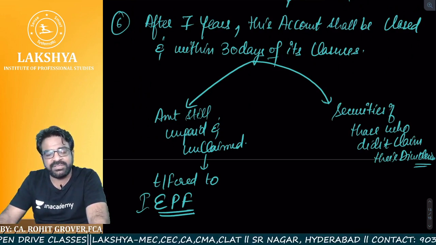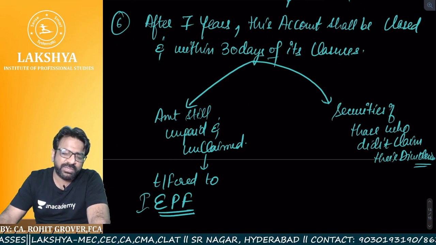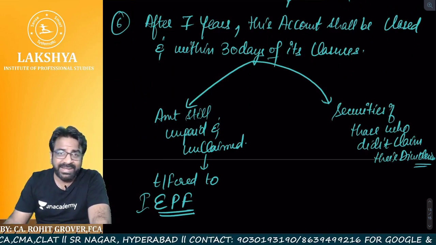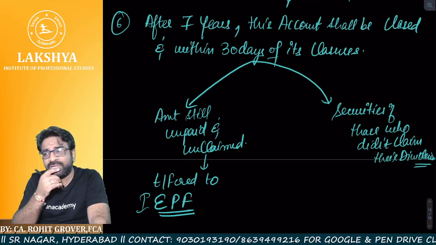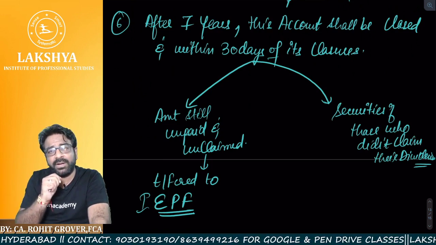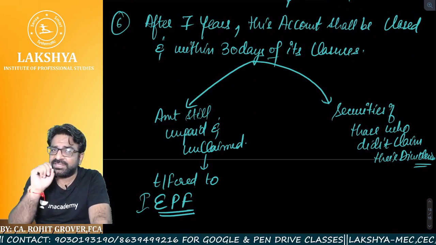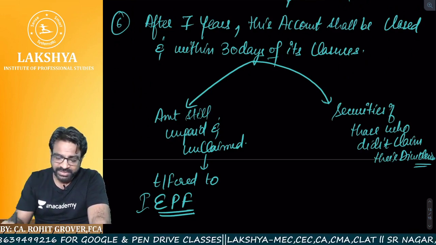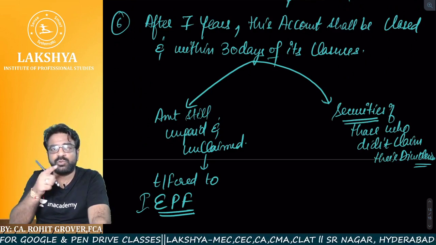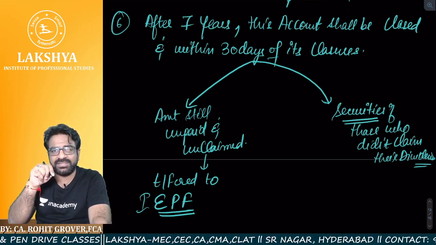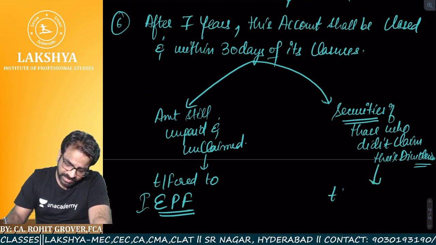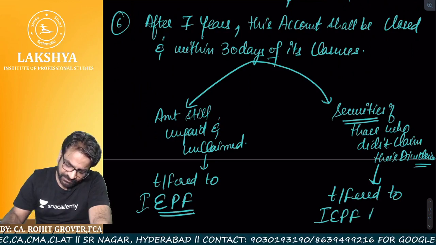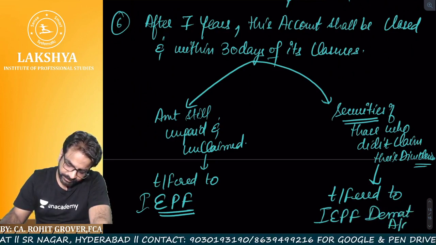Now, once the 7 years are over, don't you think that company may assume that that particular shareholder is dead or dormant or inactive? There might be a case that company might think like that, that particular shareholder did not claim his money called dividend in the 7 years, then what do we expect? Is he still alive? So many questions will come or not. Like that, what the company will do, the securities of that person who did not claim his dividend in the last how many years? 7 years, that will also be transferred to IEPF Demat account. So what is happening, sir?